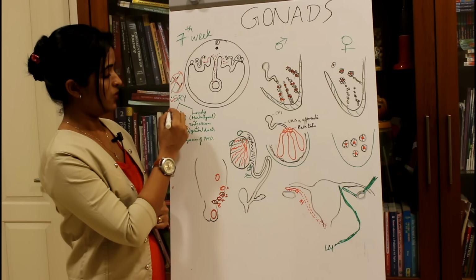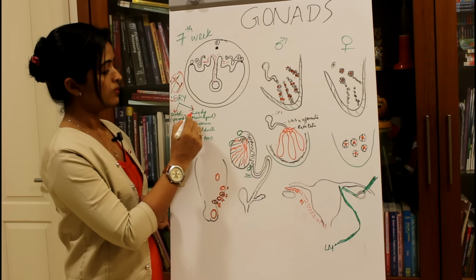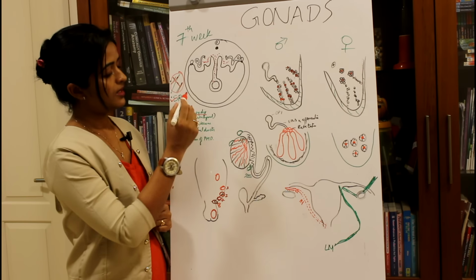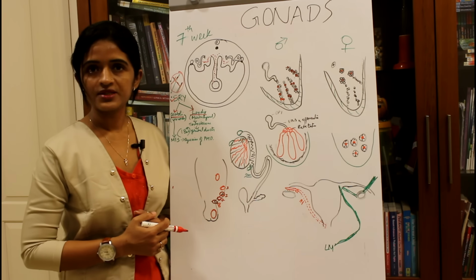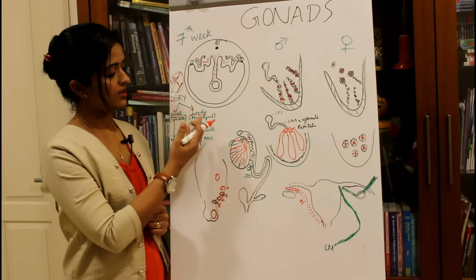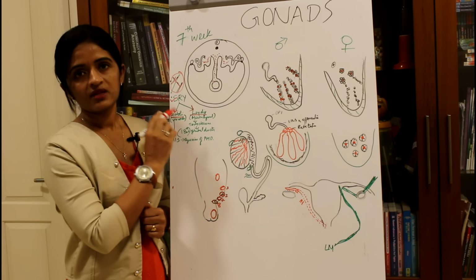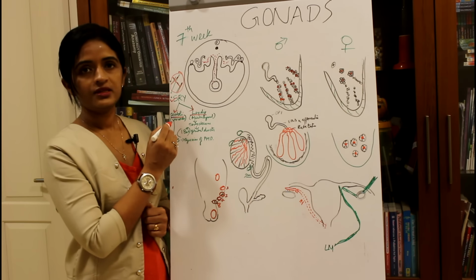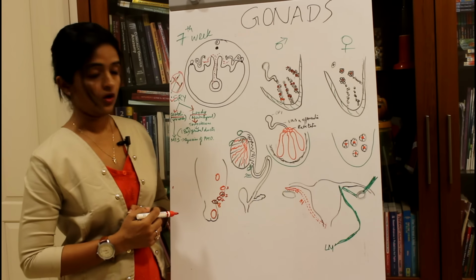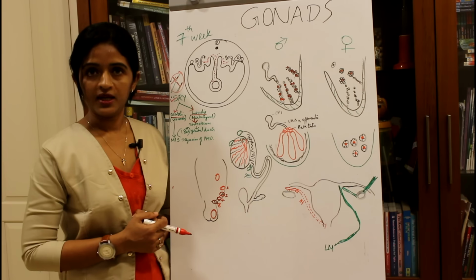So the SRY gene will be inducing the formation of two main cells. They are the Leydig cells and Sertoli cells. The Leydig cells are derived from the mesenchymal cells and the Sertoli cells are derived from the sex cord cells. What are mesenchymal cells and sex cord cells? We'll be coming to the details of it. For the time being, the SRY gene will be inducing the formation of Leydig cells and Sertoli cells. The Leydig cells will now produce testosterone, which will induce the formation of genital ducts in male.